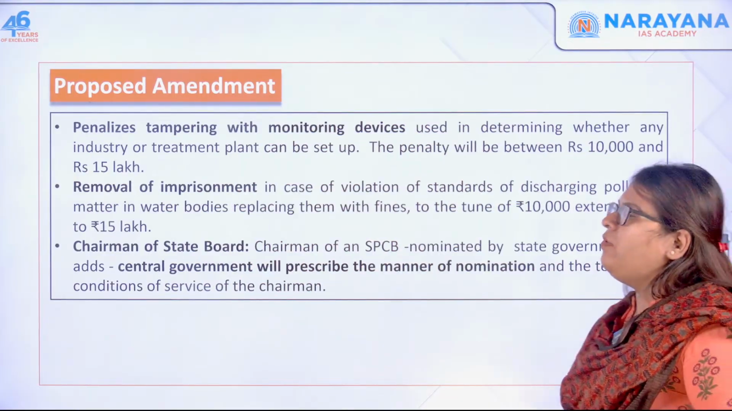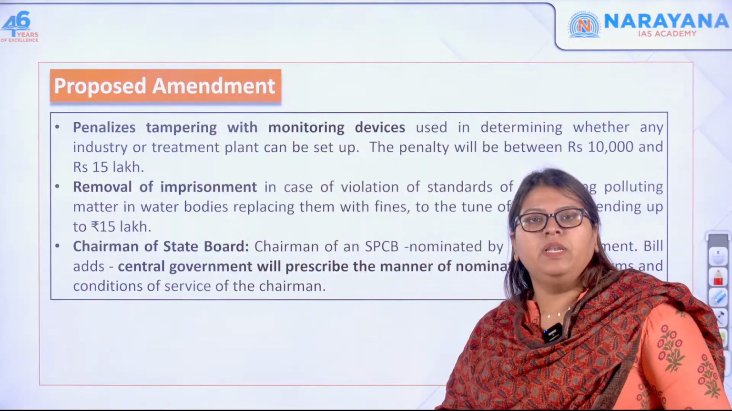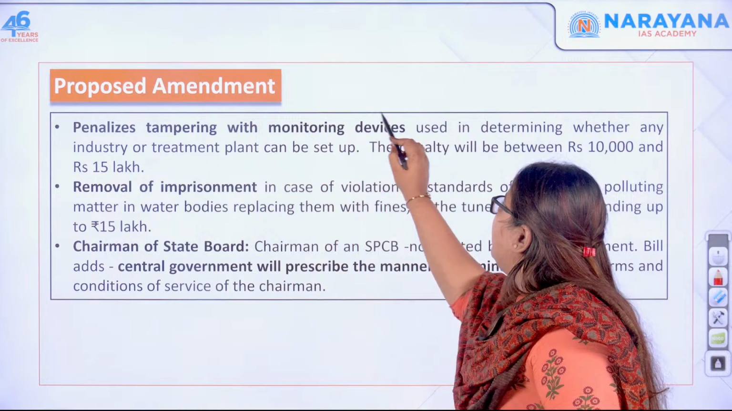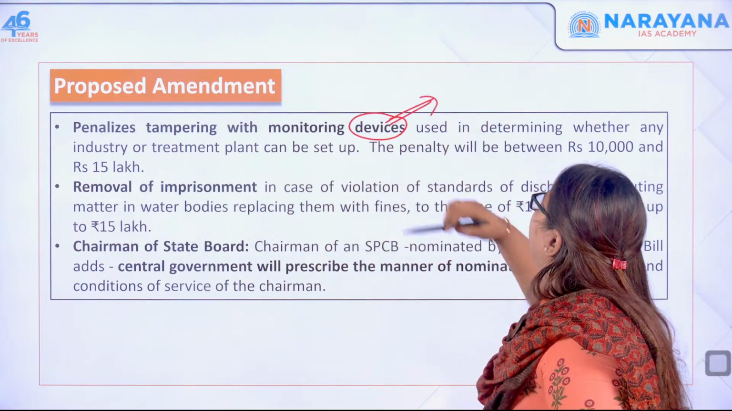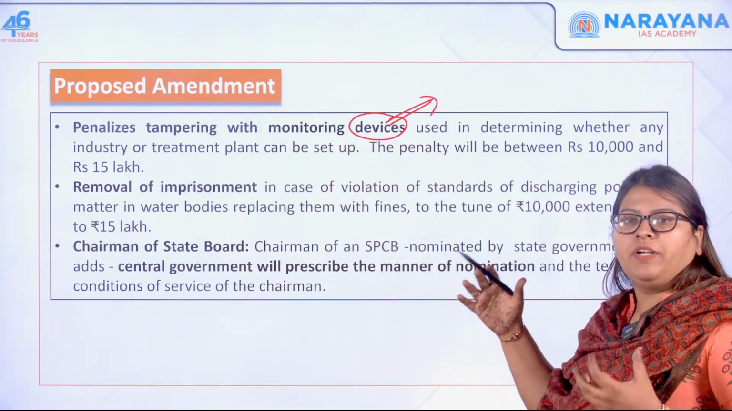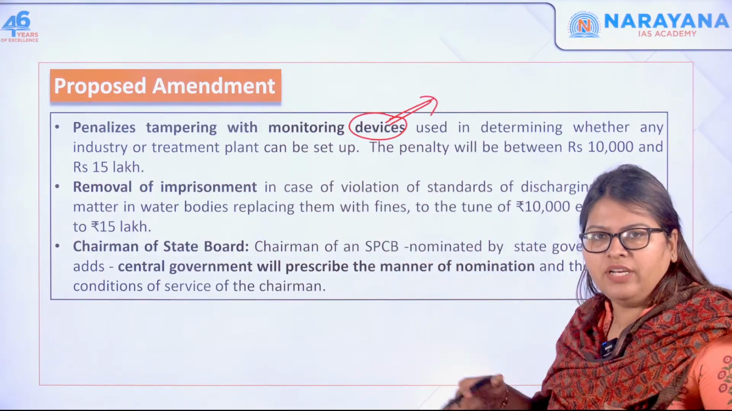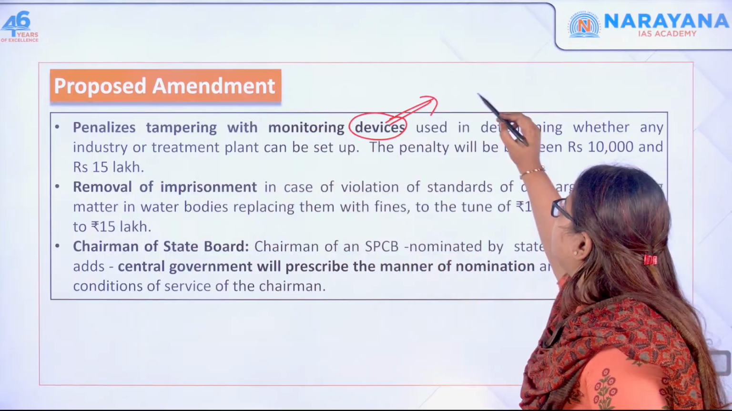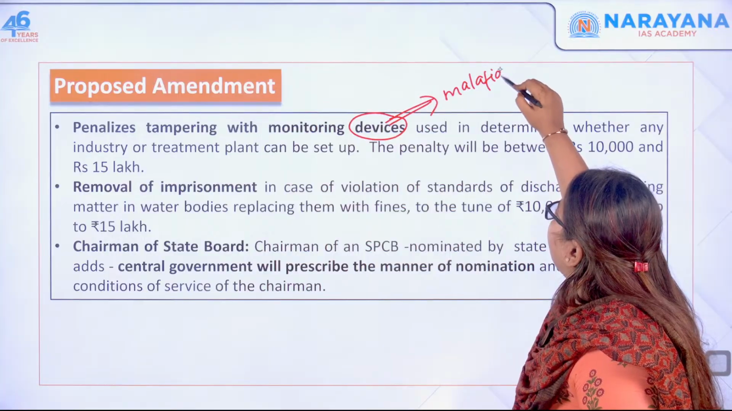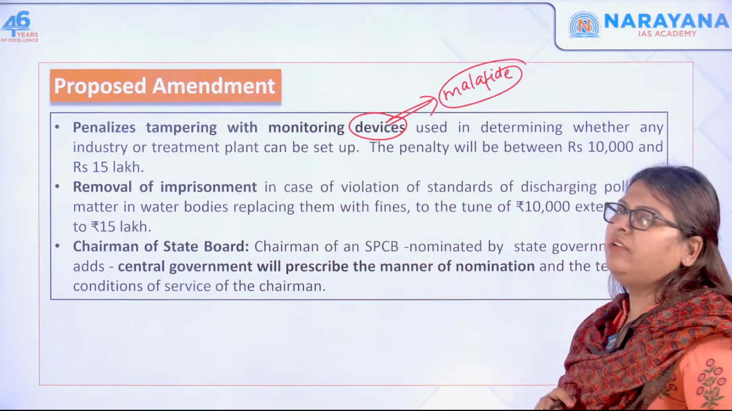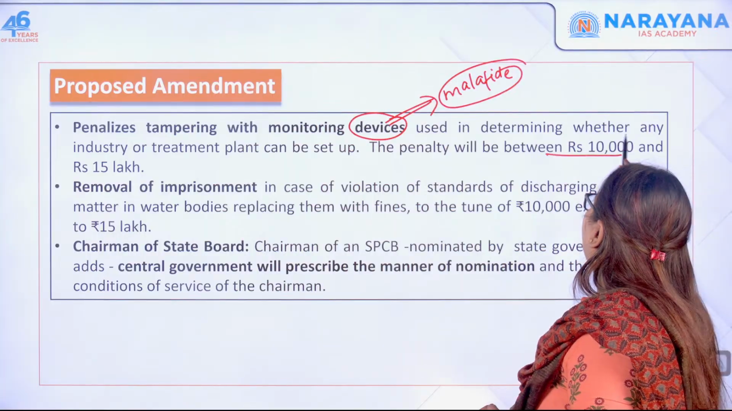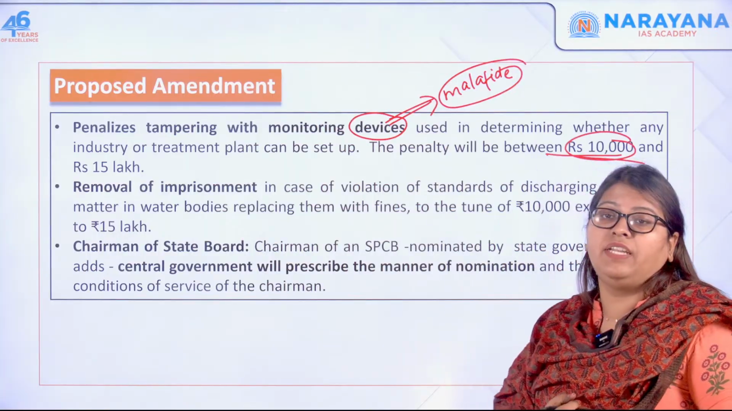Now the new bill penalizes any kind of tampering with the monitoring devices. What are these monitoring devices? They determine whether the industry or a particular treatment plant can come up in such an area or vicinity. If you do anything malicious over here, you will have to pay a fine of rupees 10,000 to around 15 lakh.